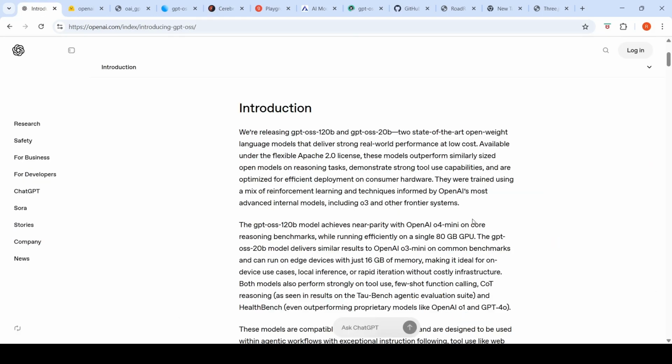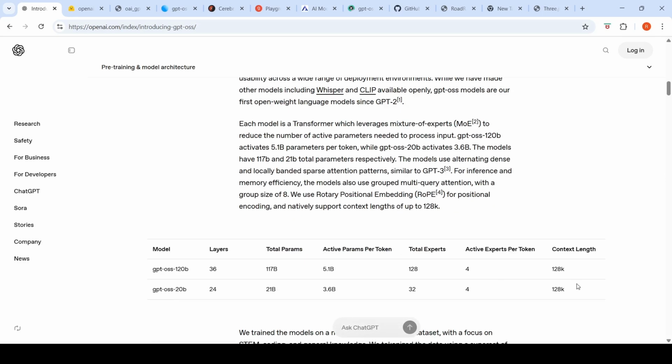So these models have 128K context length. This 120 billion parameter model has 5.1 billion active parameters. It's a mixture of experts. There are 128 total experts, and per token there are 4 active experts. The 20 billion parameter model has 3.6 billion active parameters.